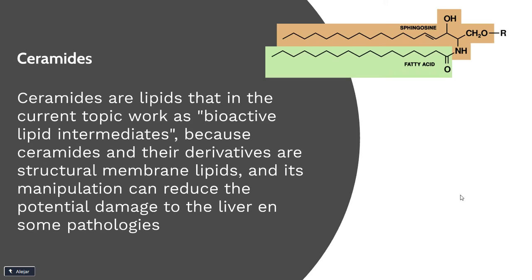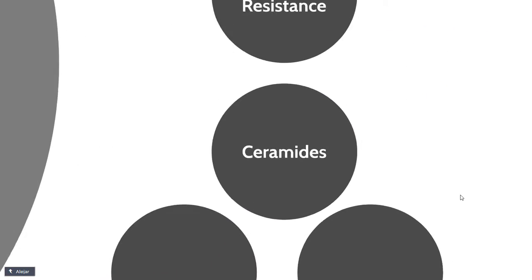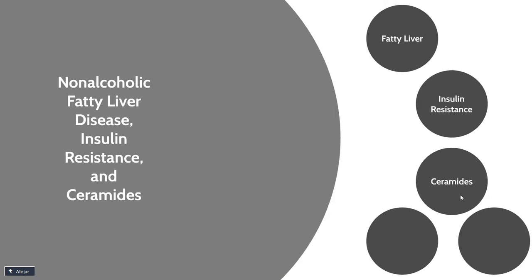Then we have the ceramides. Ceramides are lipids, but in this topic specifically, it's very important because it works as a bioactive lipid intermediate, because ceramides and their derivatives are structural membrane lipids, and gene manipulation can reduce the potential damage to the liver in some pathologies, as we are going to see in some minutes. Now, some videos explaining what I just touched a little bit.